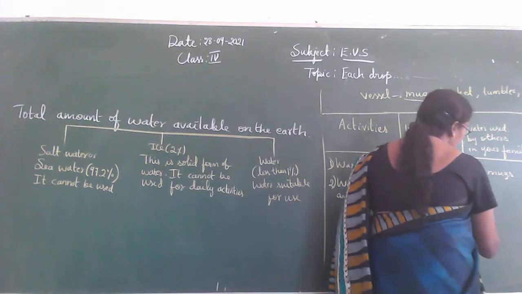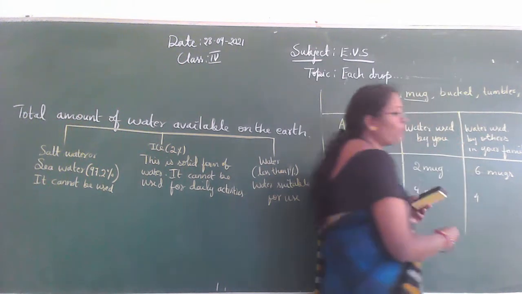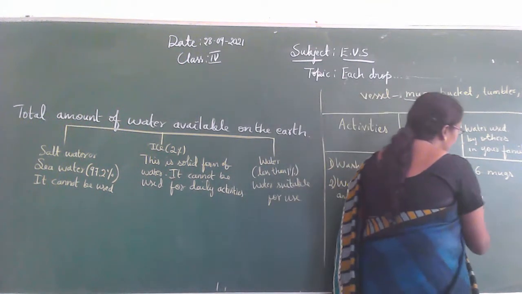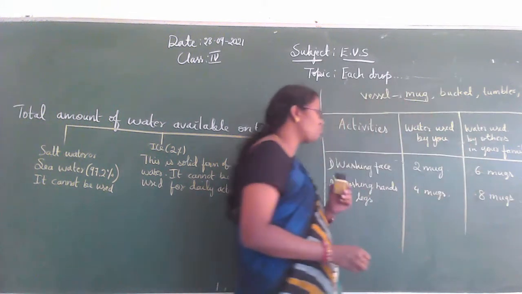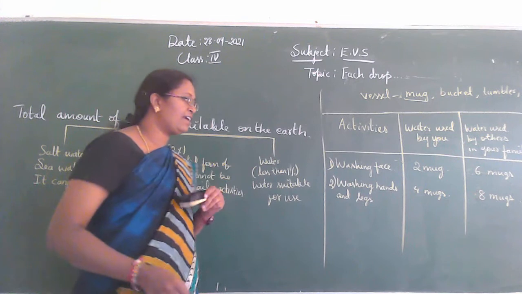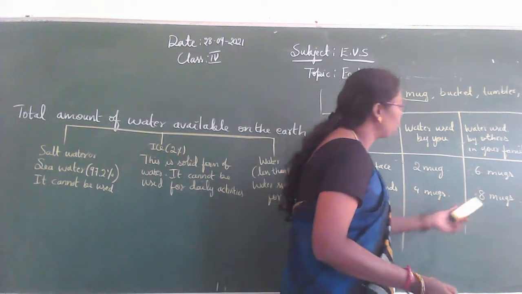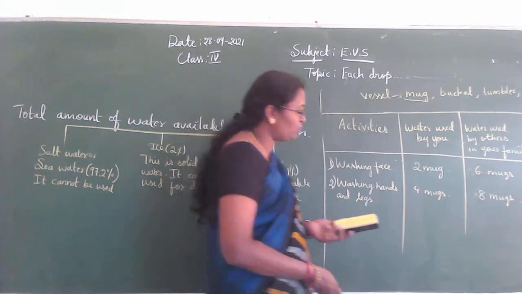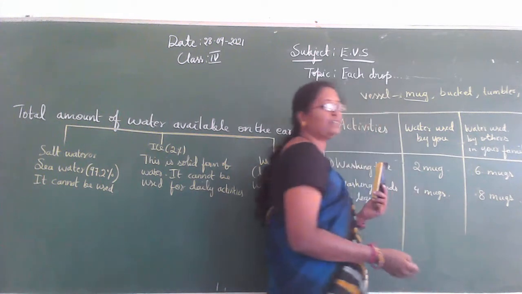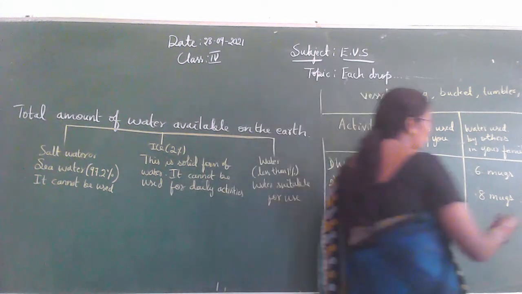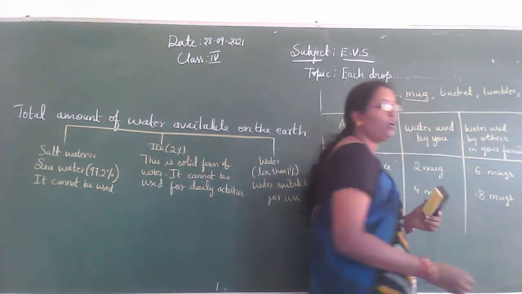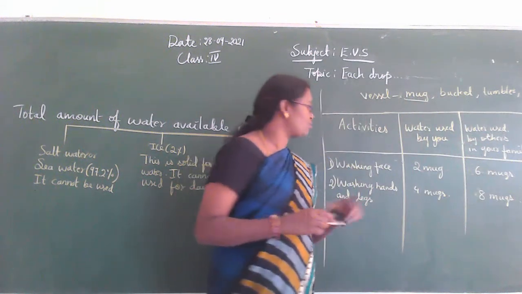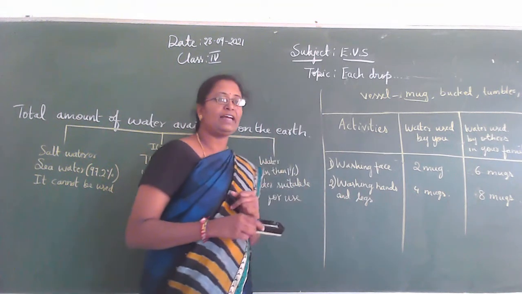Your father uses 4 mugs and your mother uses 4 mugs. Then total it becomes 8 mugs of water used by your parents to wash their hands and legs. Then tell me how much of water it becomes totally. Count it. 4 plus 8. Yes, 12 mugs of water. It is used by you and your family members to wash your hands and legs.